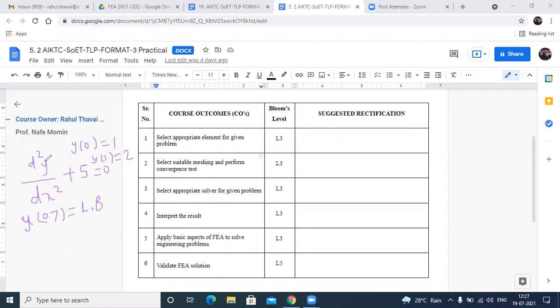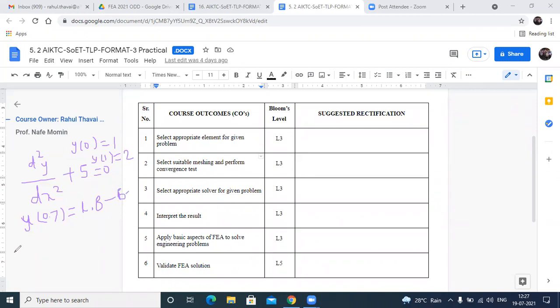The equation given is d square y by dx square plus 5 is equal to 0, with boundary conditions y when x is 0 is 1, and y when x is 1 is equal to 2. I'm asking what is the value of y when x is equal to 0.7, and when you solve it by the exact method, you get 1.8.